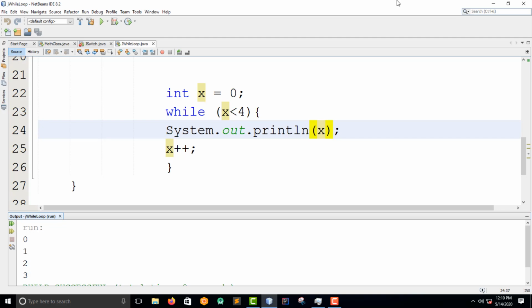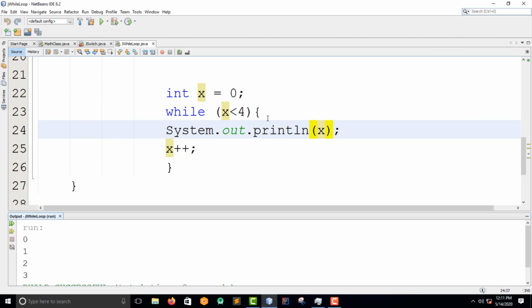The do while loop is a variant of the while loop, and what you have to know is that this loop will execute the code block once before checking if the condition is true. So no matter what you say, guys, it's going to print once. It's going to execute once. It doesn't depend on anything. It's going to execute that once. Then it will repeat the loop as long as the condition is true.